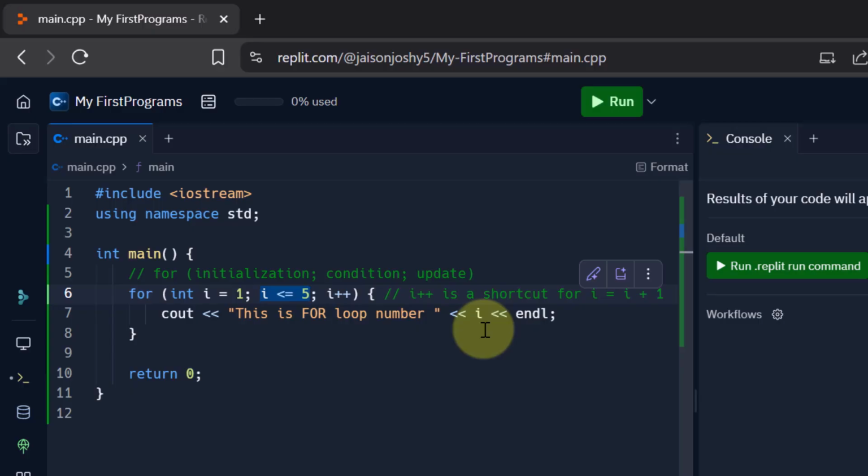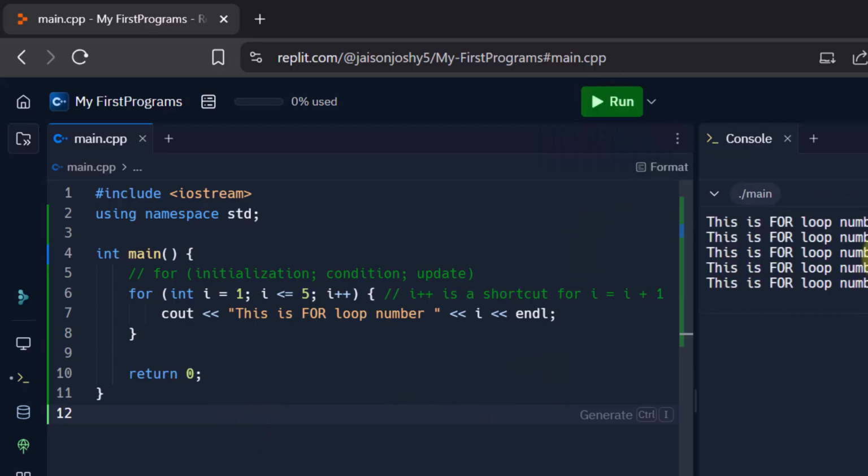Now when it is 5, what happens? The condition checks: is i less than or equal to 5? Yes, equal to is also there. So yes, it is true. So it will print this and it will say this is for loop number 5. Now after that, the increment happens and i now becomes 6. Now when i becomes 6, what happens? The condition checks: is 6 less than or equal to 5? No, the condition now becomes false. Now when the condition becomes false, it will not execute what is inside the for loop, and it will come out of the for loop and continue with the rest of the code, which is return 0. That means our program ends over there.